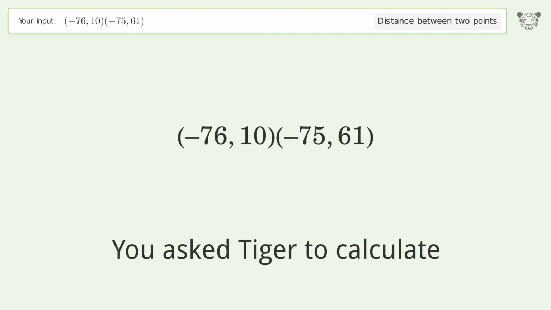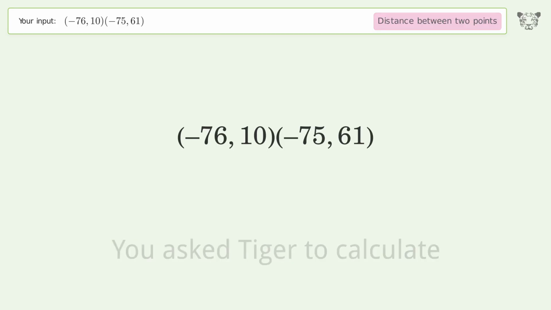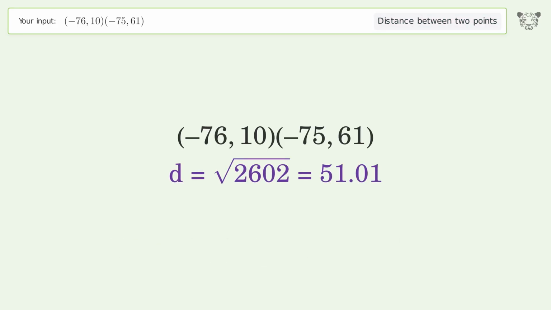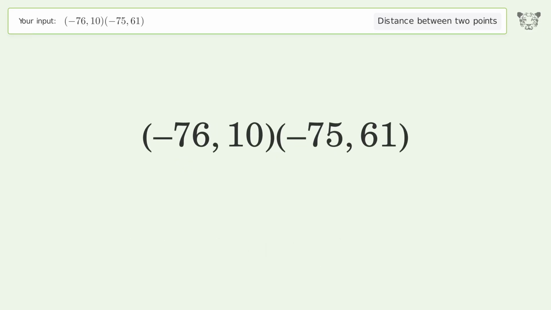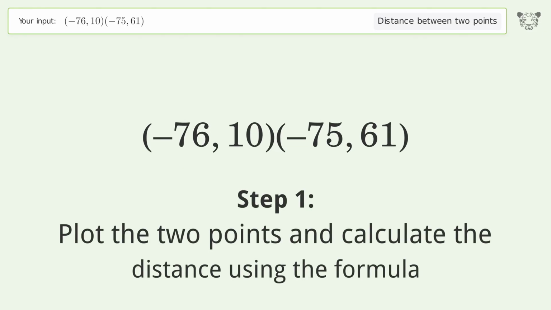You ask Tiger to calculate. This deals with the distance between 2 points. The distance between the 2 points is the square root of 2,602, or 51.01. Let's solve it step by step. Plot the 2 points and calculate the distance using the formula.